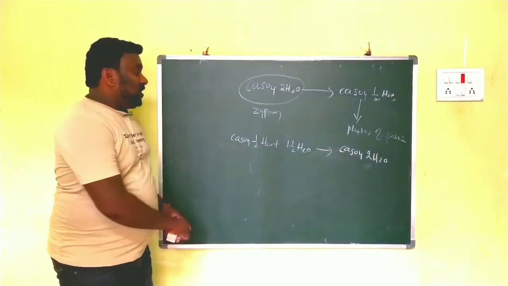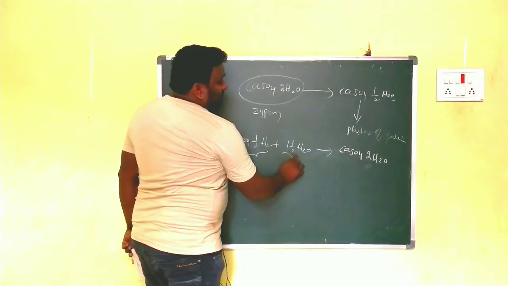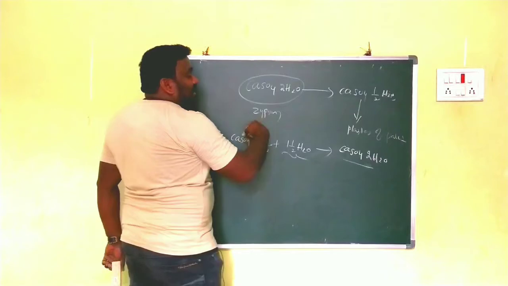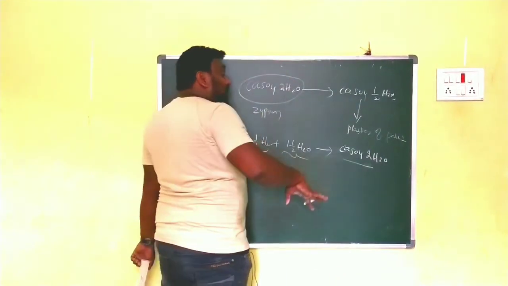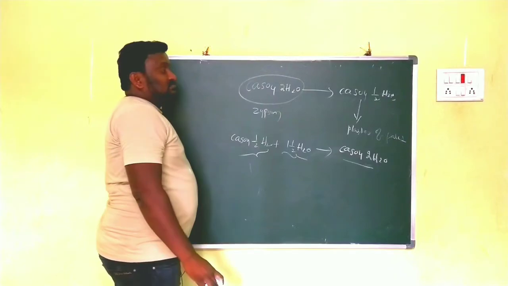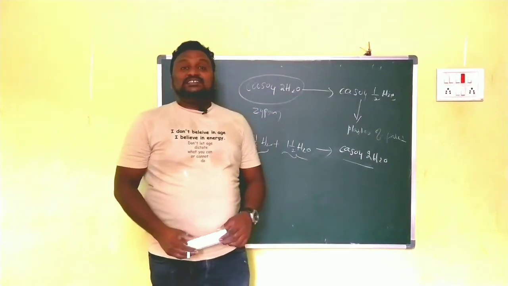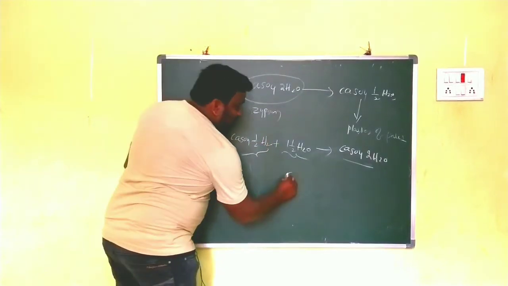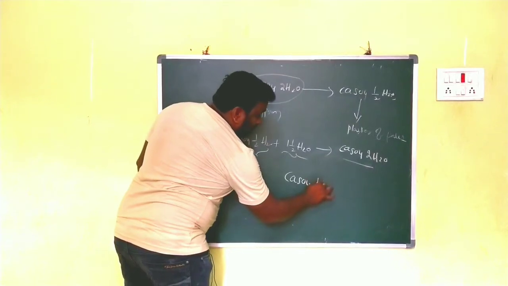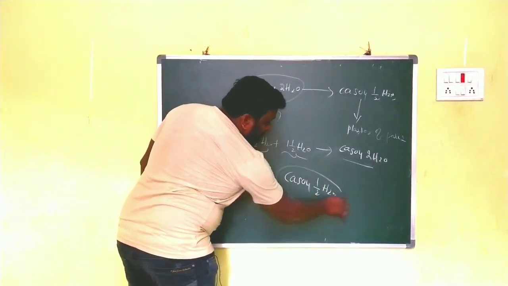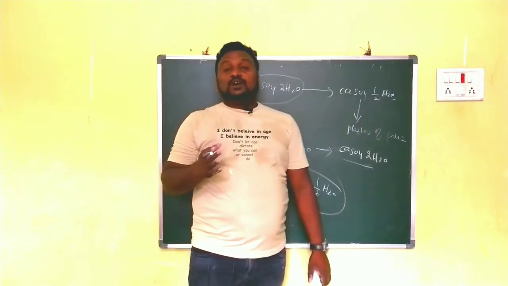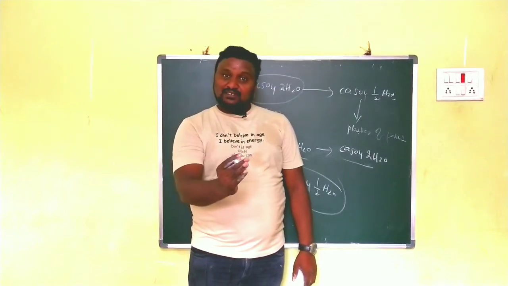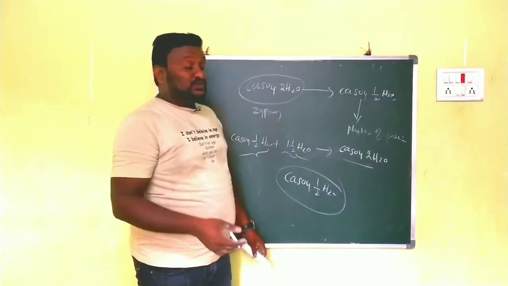So while we are adding water, this is what? Plaster of Paris. Further, if we add water, what do you get? Gypsum. And when we are heating the gypsum, what do you get? Plaster of Paris. When we add water to the plaster of Paris, what do you get? Gypsum. So in this case, in plaster of Paris, is it possible to have ½H2O? CaSO4·½H2O. Here ½H2O means what? Half of a water molecule. Is it possible? No.